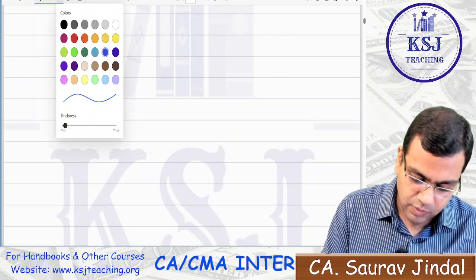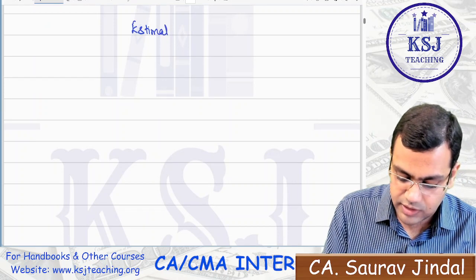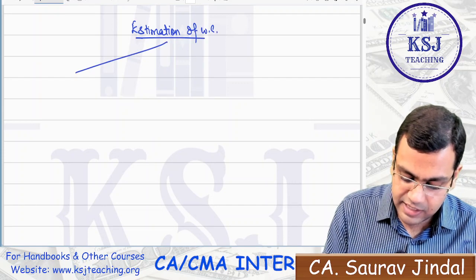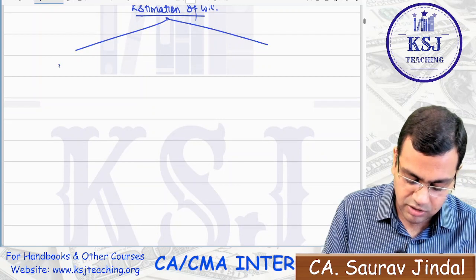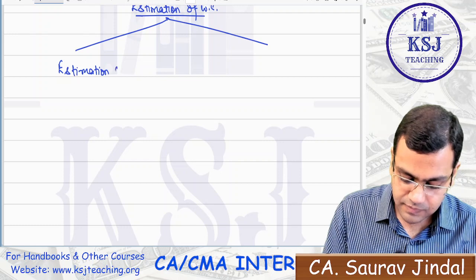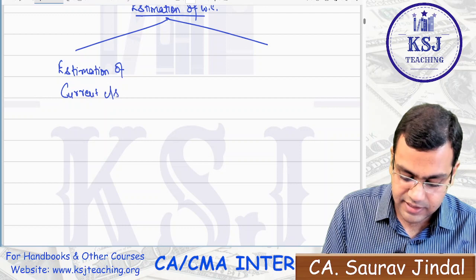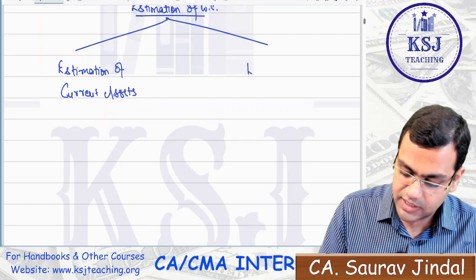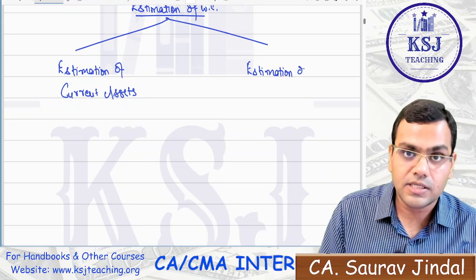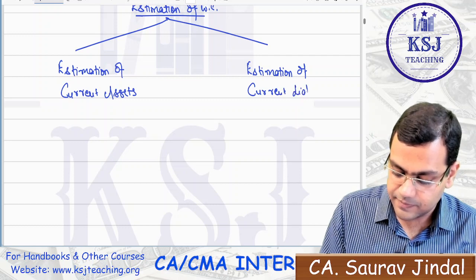So for the estimation of working capital, we need to estimate majorly two things. One is the estimation of current assets, and the second thing is the estimation of current liabilities, right?